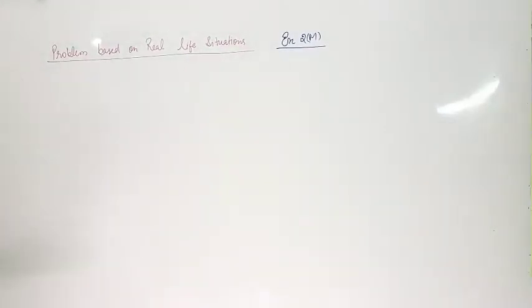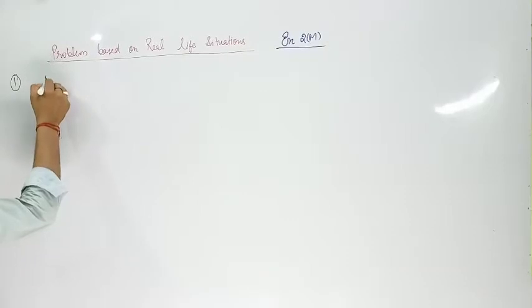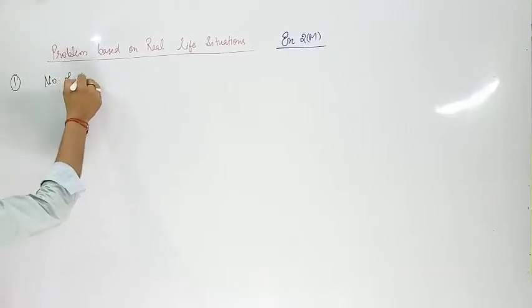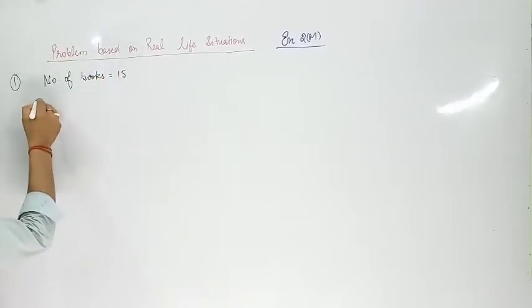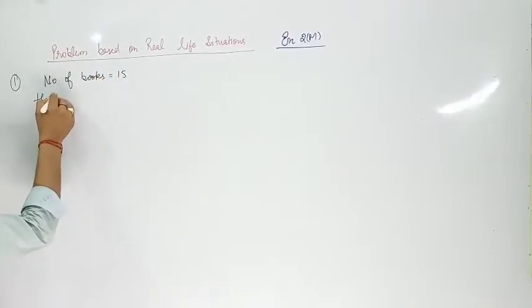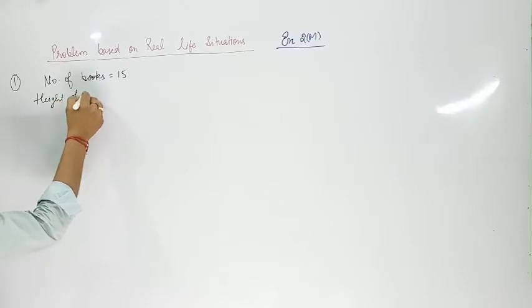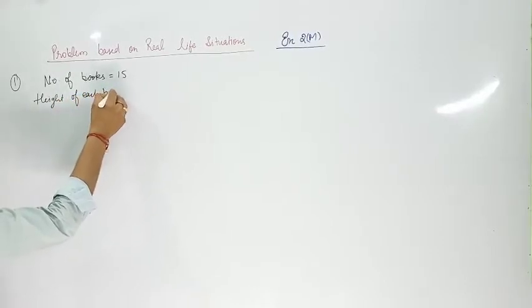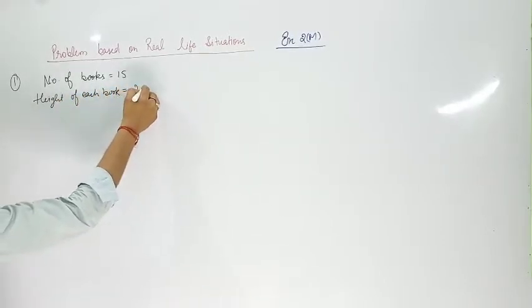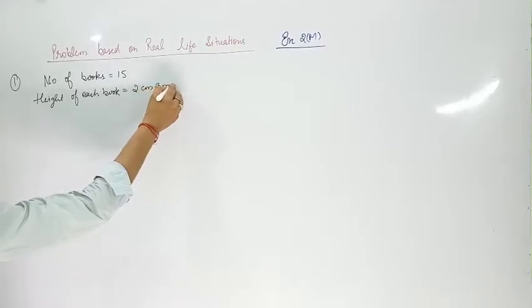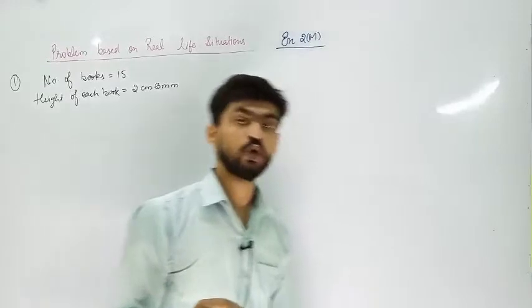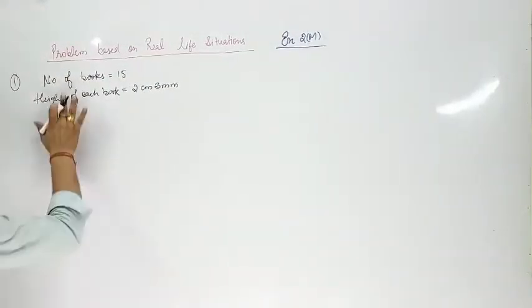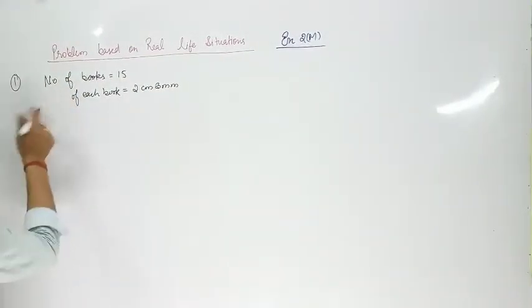So write, question number 1. Number of books: how many books do you have, my dear? 15. Height of each book: 2 centimeter and 3 millimeter. If you remember my previous video, I have told you that height is not given, thickness is given.